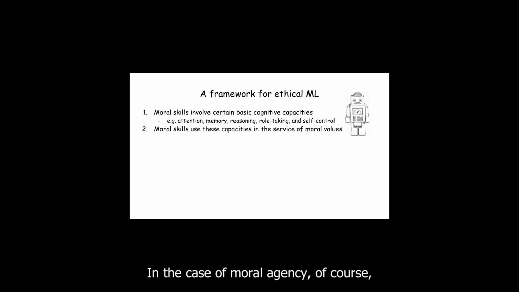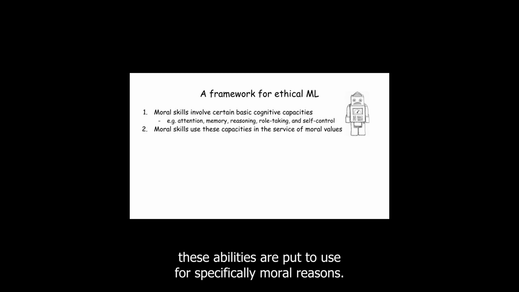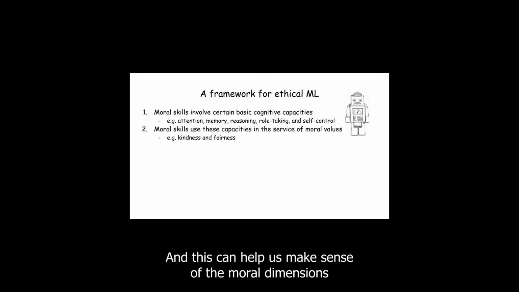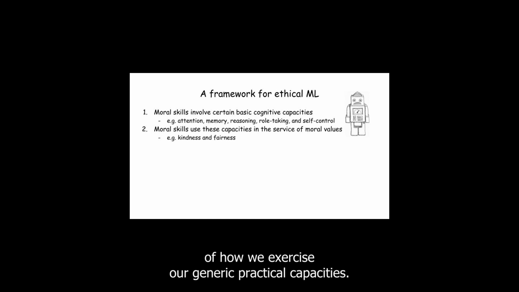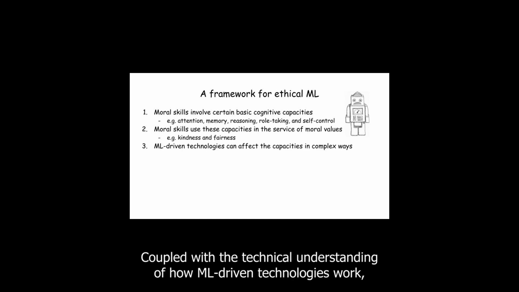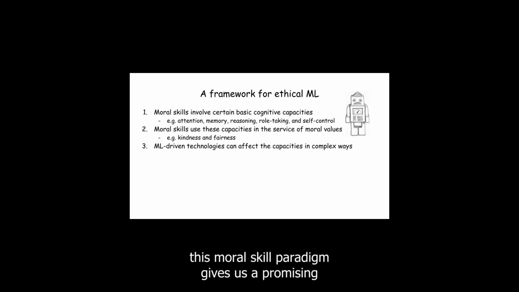In the case of moral agency, of course, these abilities are put to use for specifically moral reasons. Here, philosophy can offer helpful accounts of moral values like fairness and kindness. And this can help us make sense of the moral dimensions of how we exercise our generic practical capacities. Coupled with a technical understanding of how ML-driven technologies work, this moral skill paradigm gives us a promising framework for ethical ML.